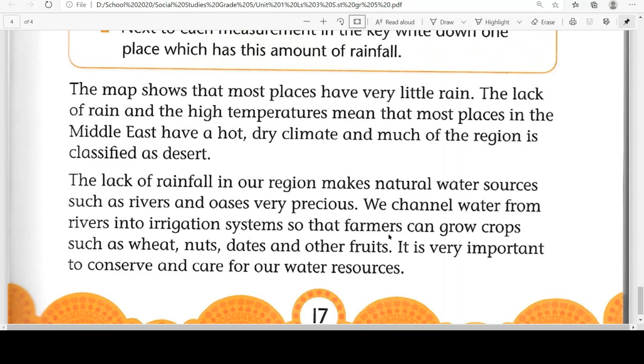When we are digging the canals and we are delivering the water from the rivers or wherever it is available to the plants and all the other things, the farmers are growing food for us, which includes wheat and nuts and dates and many other types of fruits and vegetables. So it is very important for us that we should conserve water. Conserve means we should protect, we should not waste water unnecessarily. We should not keep the taps open when we are using the water. We have to protect it from being wasted and care for our water resource.